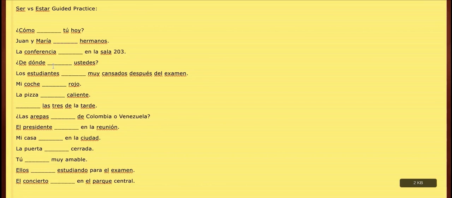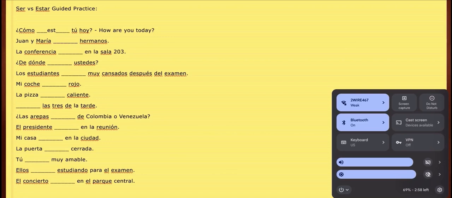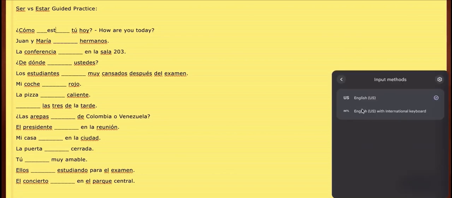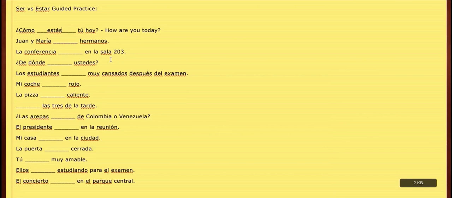¿Cómo blank tú hoy? So what are they trying to say here? Well, I would say, how are you today? So we got how, cómo, blank. It's going to be some form of SER versus ESTAR if we're talking about tú, which is you. And then finally, hoy means today. Let's take a second to think about this one. Well, if we're talking about someone's condition, we're asking them how they are, right? That would be ¿cómo estás? ¿Cómo estás tú hoy? How are you today?